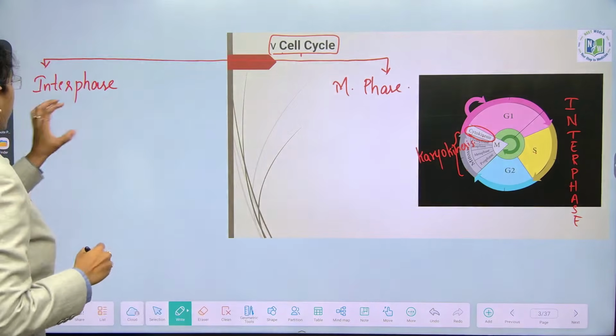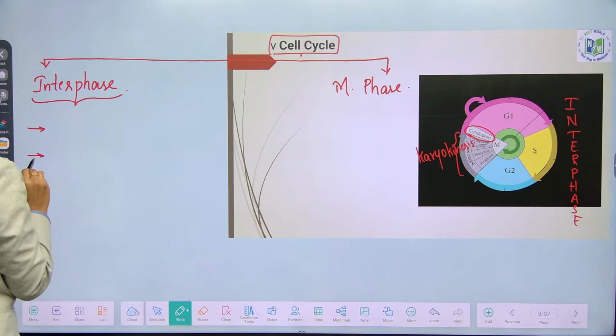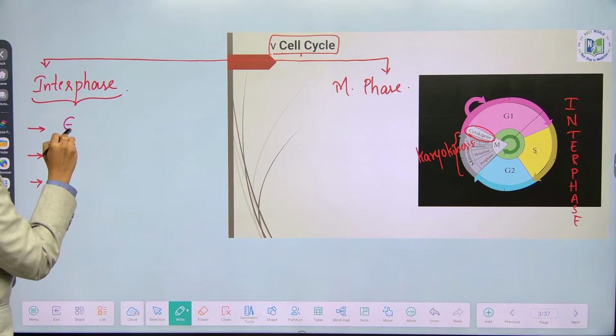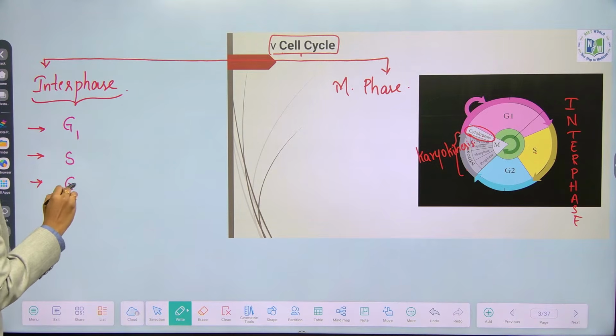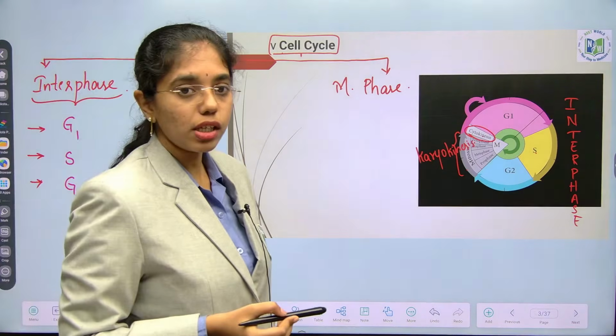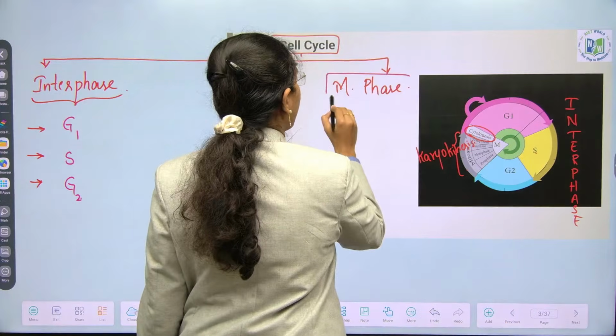So interphase includes three subphases inside it, which are G1, S, G2. M phase, depending on the cells, whether it is somatic cell or germ cell it is happening. We have two types of M phases.